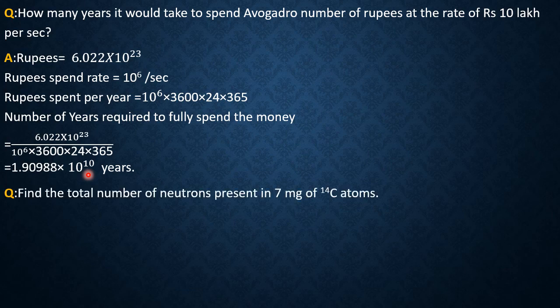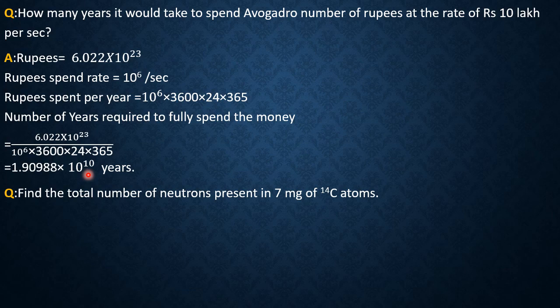Find the total number of neutrons present in 7 milligram of carbon 14 atoms. We have to calculate the number of neutrons in 7 milligram of carbon 14 atoms. First we will convert milligram into gram, because molar mass is in gram. Molar mass of carbon 14 equals 14 gram.